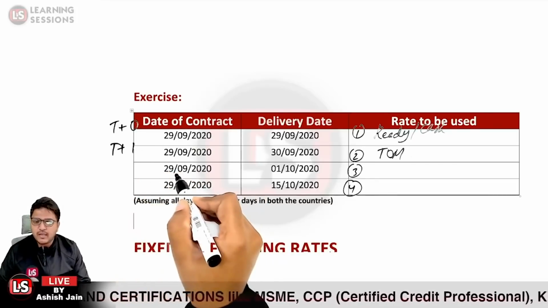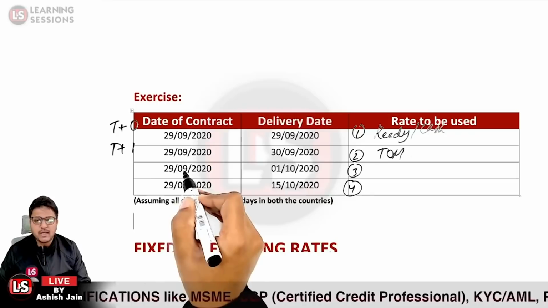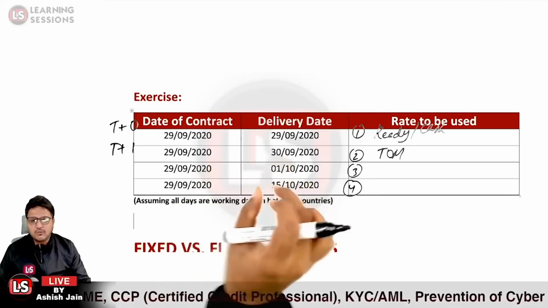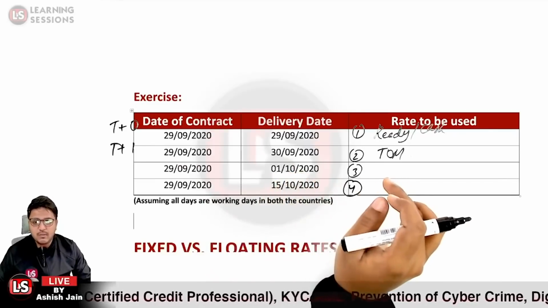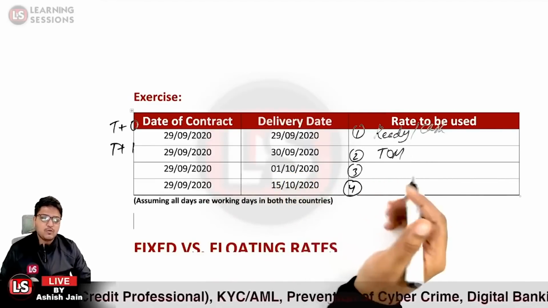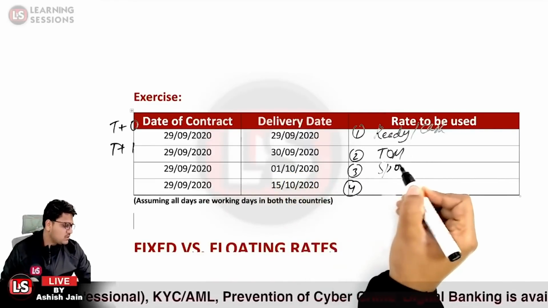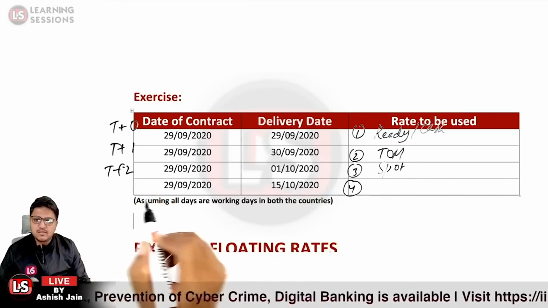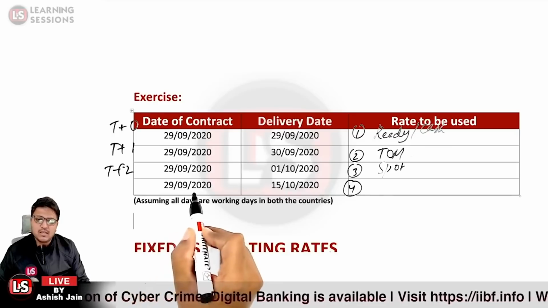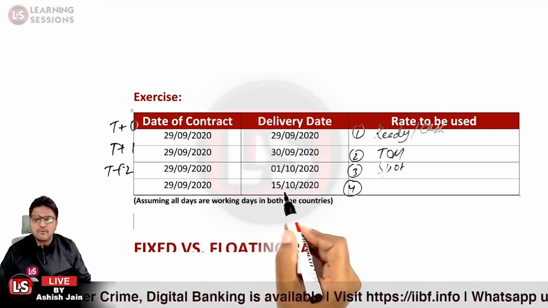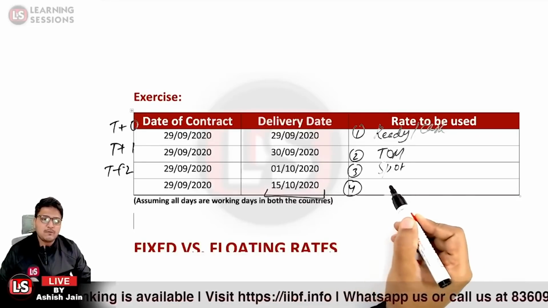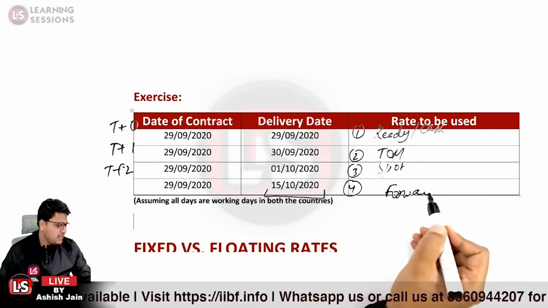And if the date of contract is 29th of September 2020 and the delivery date is 1st of October 2020, what rate would be applicable there? It would be the spot rate, that is, T plus 2 day basis. And if the date of contract is 29th of September 2020 and the delivery date is 15th of October 2020, which rate will be applicable? It will be the forward rate.